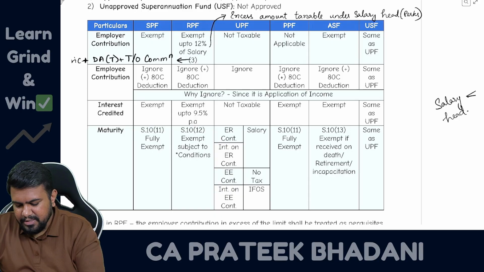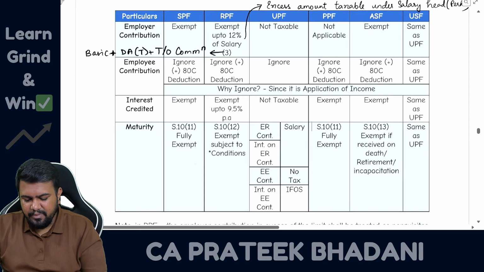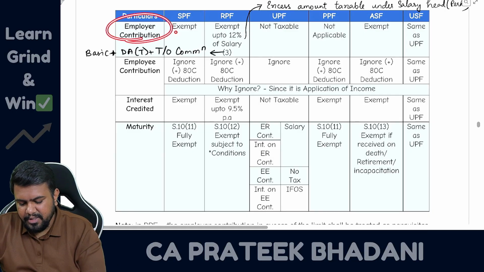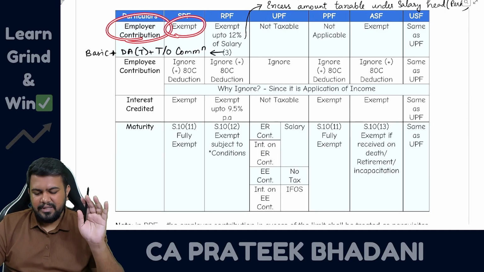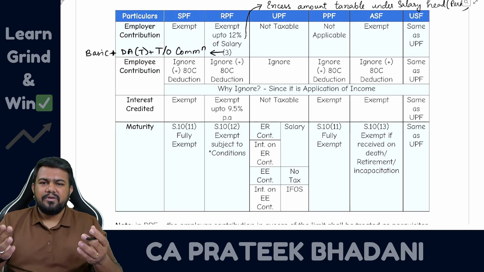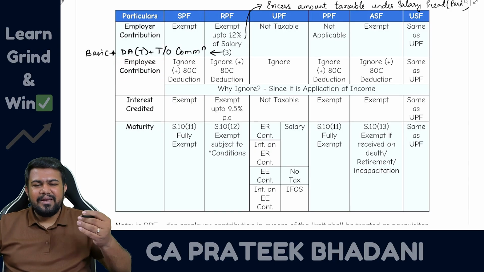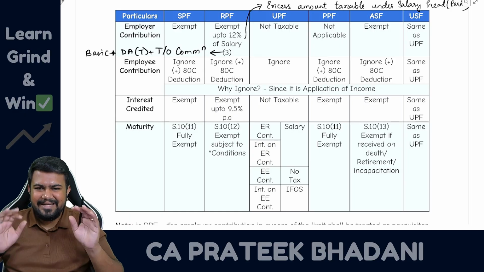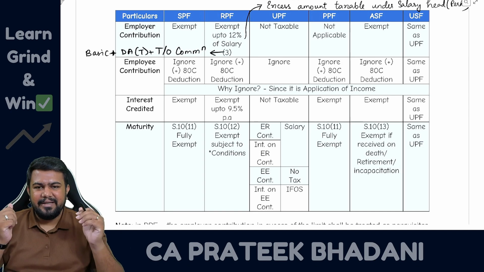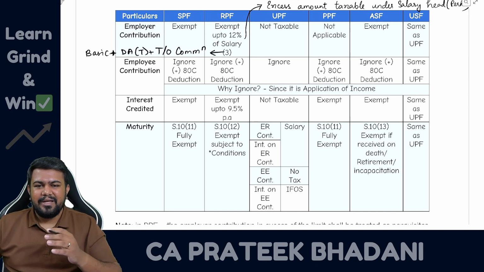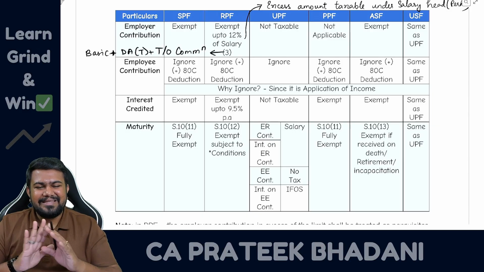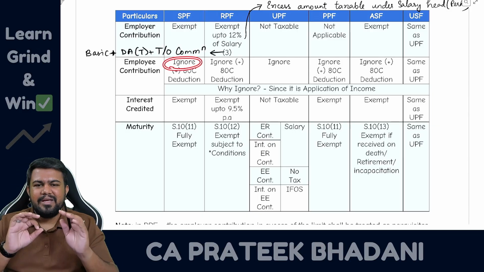Firstly, let us talk about Statutory Provident Fund. Statutory Provident Fund is the Provident Fund for government employees. I told you. So employer contribution is fully exempt, so no need to pay the tax. Then employee contribution you have to ignore. Why ignore? Because when the employee is contributing out of his pocket, then for him, is it an income? Answer is no, it is not an income. Then why are we even speaking about taxability? When the employee is contributing, it is an expense for the employee. It is not an income for the employee. That is why it is never taxable. So employee contribution should be ignored.